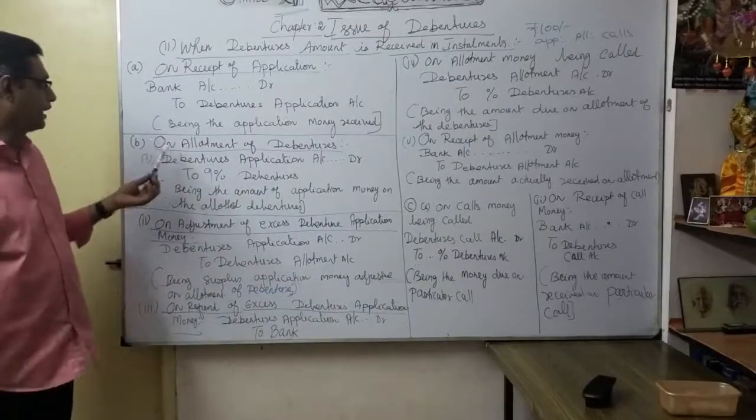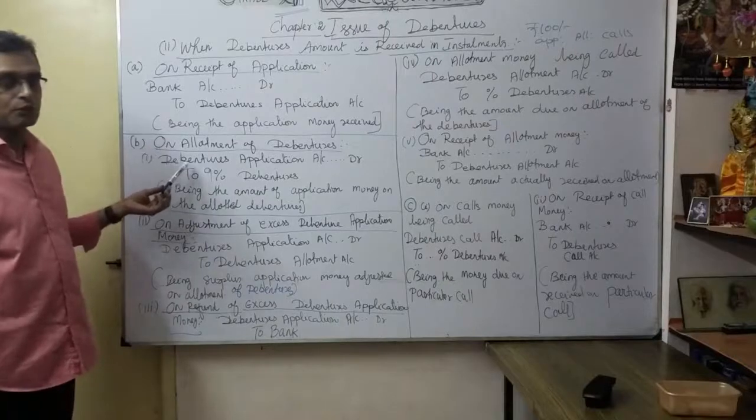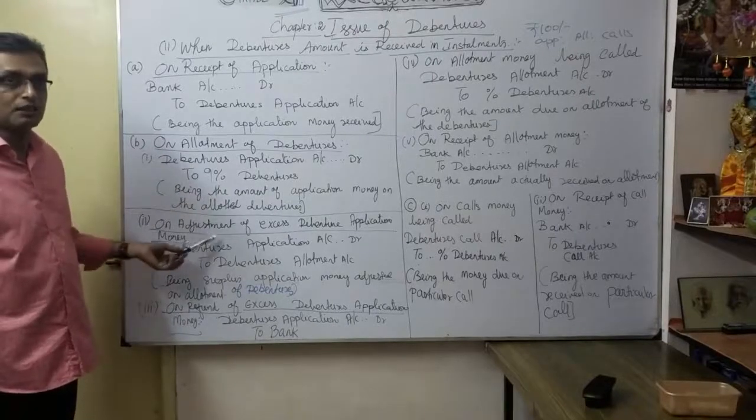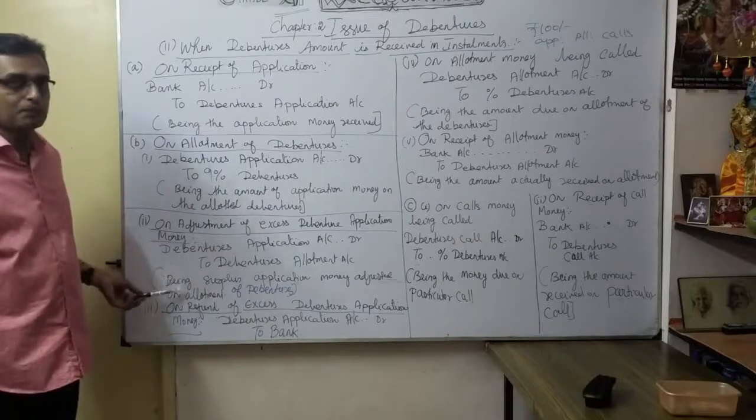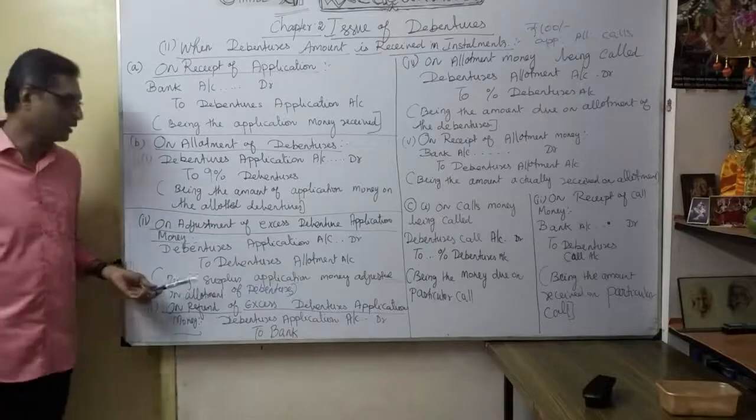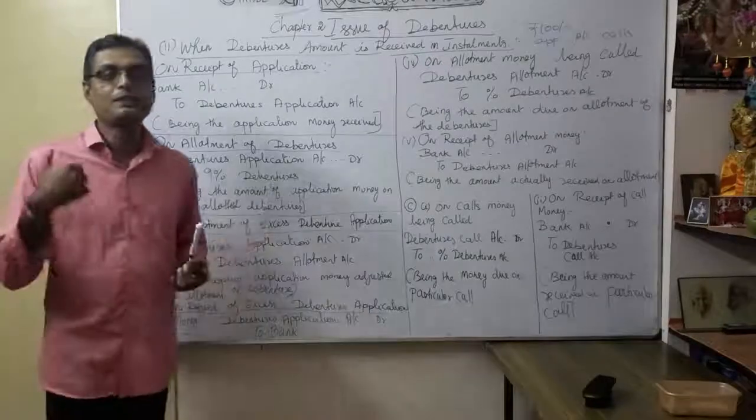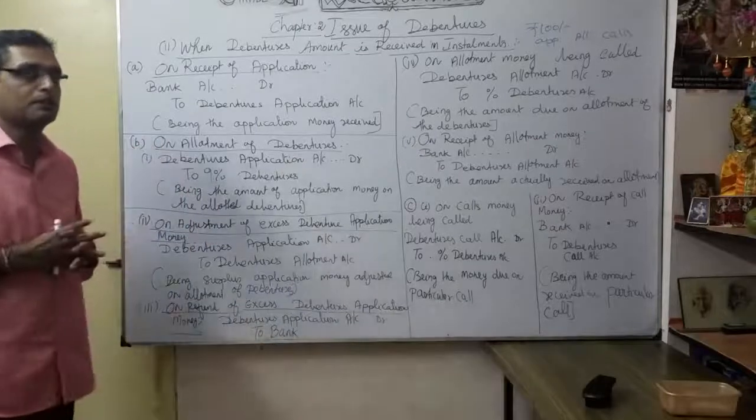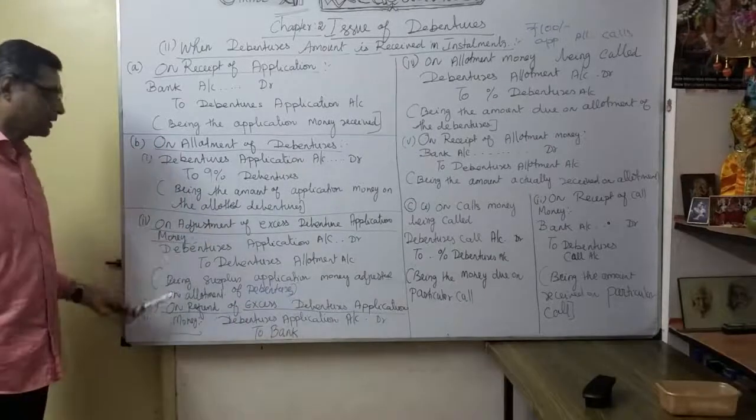You understood? As allotment, first you are going to allot debentures, and any excess application you can return back to the applicant, the debenture applicant. That means you can refund the money to those who applied for debentures, since you are unable to allot to those particular applicants. That's the understanding here.